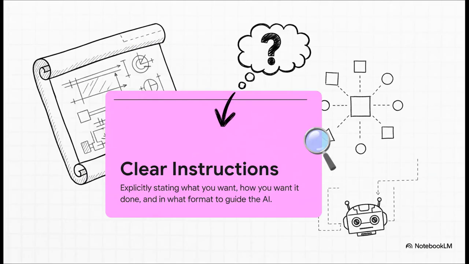So what are we actually talking about here? Well, it's pretty straightforward. It means you have to spell it out. Tell the AI exactly what you want it to do, how you want it done, and even what the final product should look like. An AI is not a mind reader. It's an incredibly powerful engine, but it needs a detailed blueprint from you to build anything worthwhile.